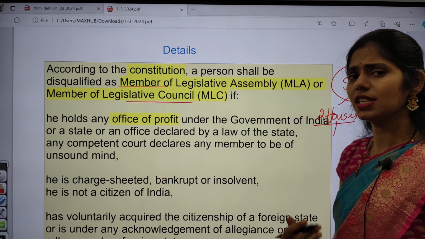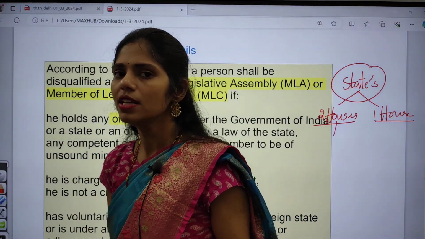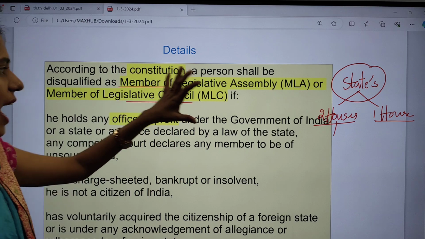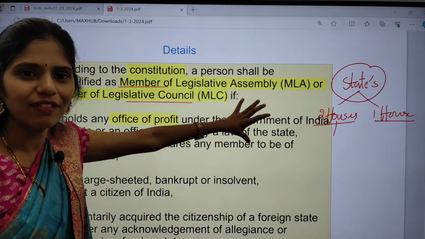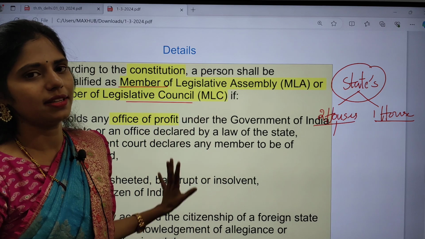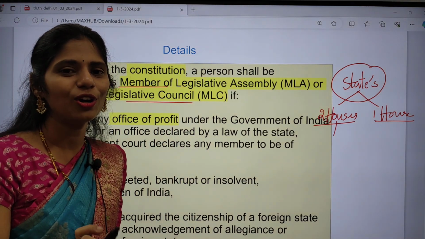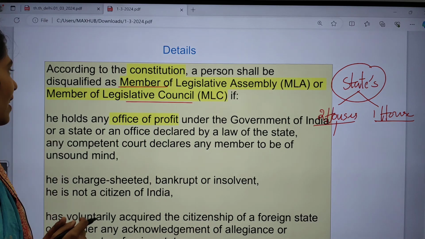The decision is left to the state. If they have two houses, we will have MLAs and MLCs. If they have one house, then only MLAs. Clear? If you are understanding the concept, do hit the like button.